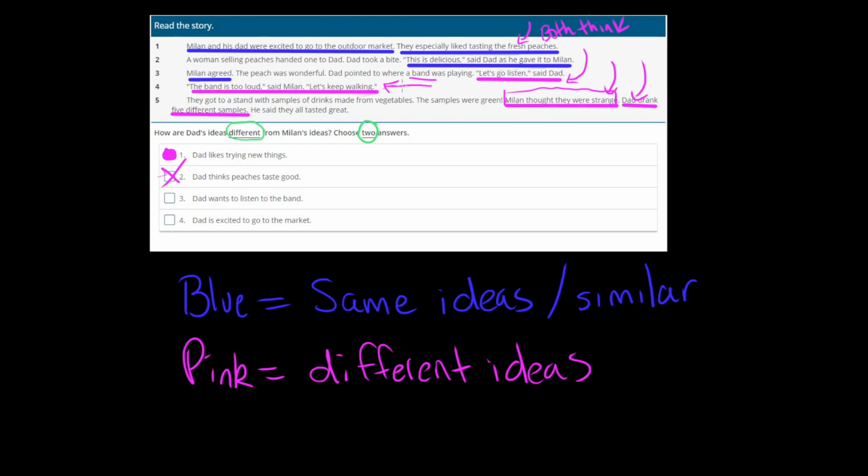So do they have different ideas here? Yes, they do. And just to double check to make sure, number 4 said Dad is excited to go to the market. Well, the very first sentence says Milan and his dad were excited to go to the market. So they are both excited. So those are not different ideas. Okay, I'm going to select number 1 and number 3.